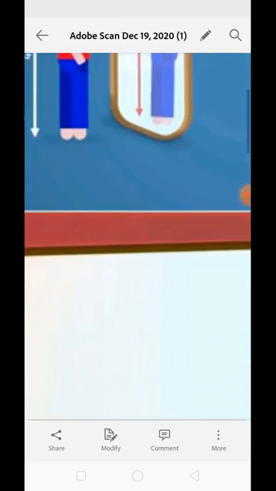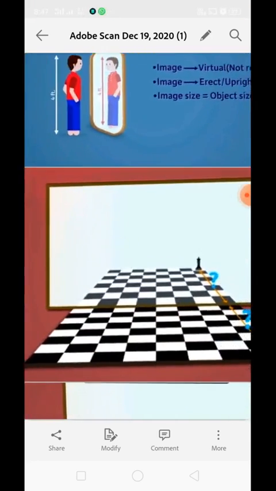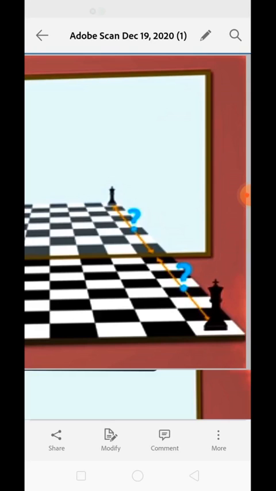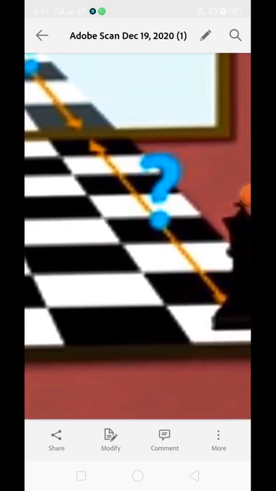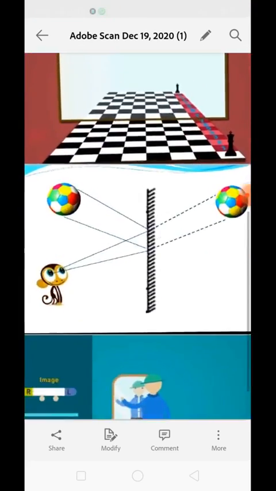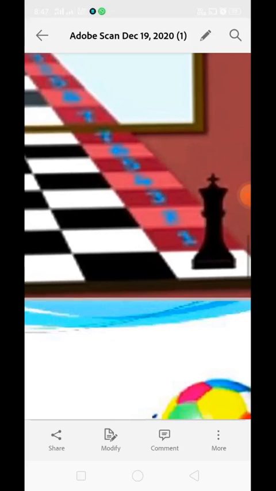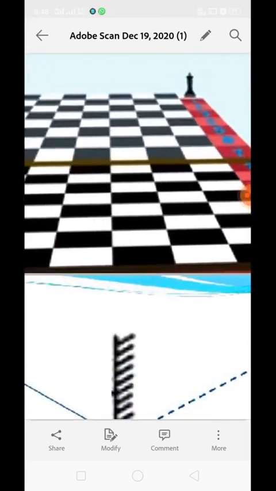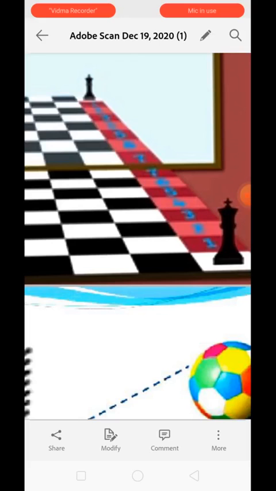Okay, now about distance. Just see over here, this chess piece is kept on a chessboard. Just count the number of boxes in front of the mirror. It is surely 7. We have 7 boxes in front of the object.